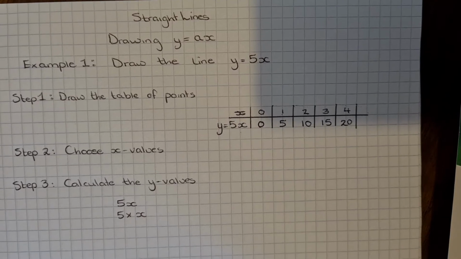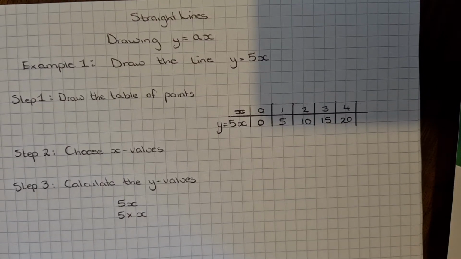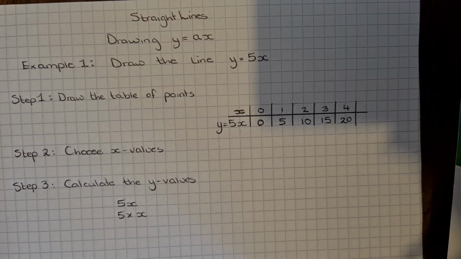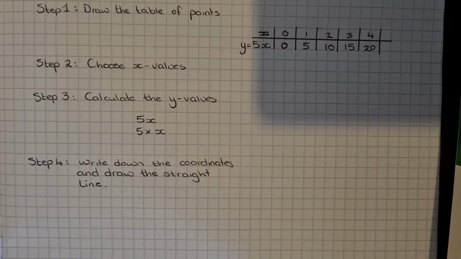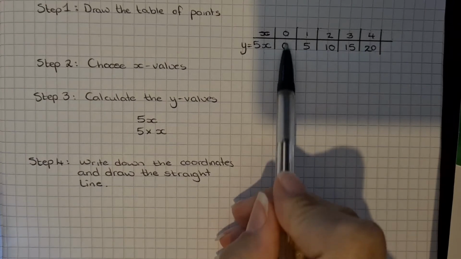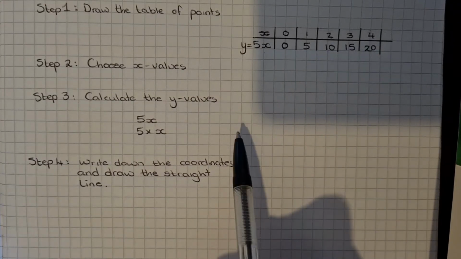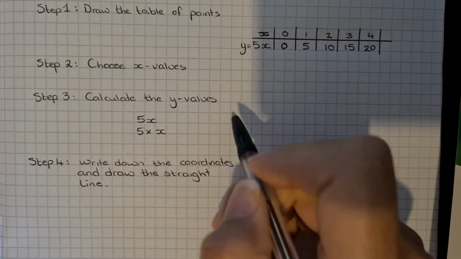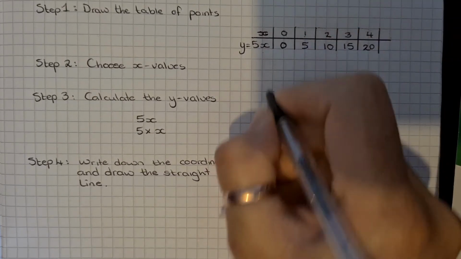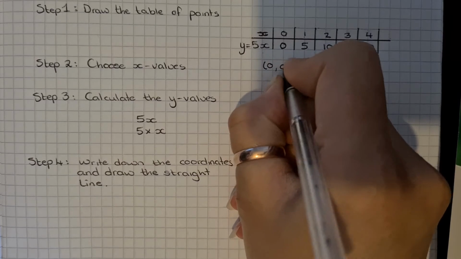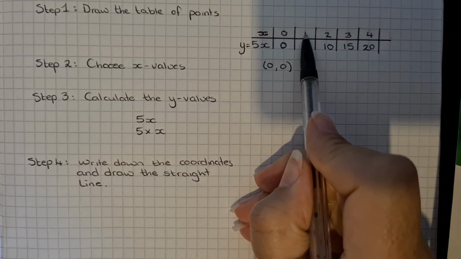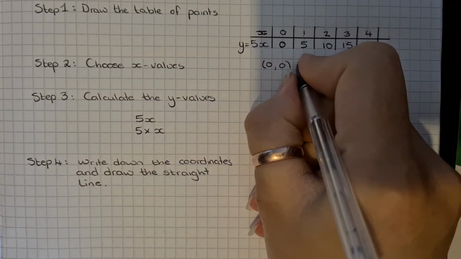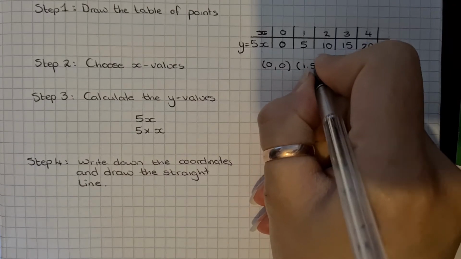Now the last step is we're going to write down our coordinates and we're going to draw the straight line. So to get your coordinates, you read them off vertically off of your completed table. So the first coordinate is 0, 0. So top one and then the bottom one. Your next coordinate is 1, 5.